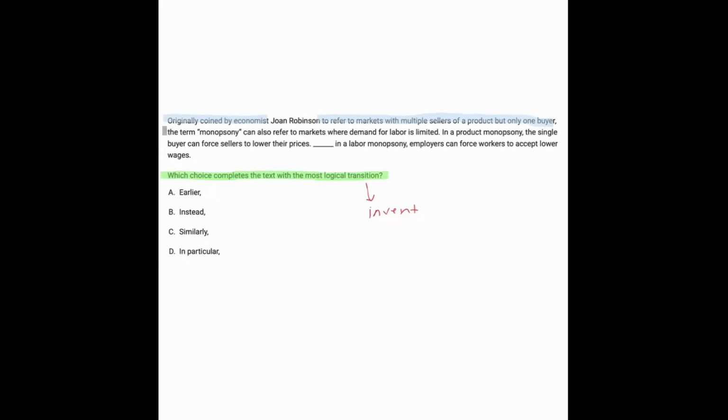one buyer, this term can also refer to markets where demand for labor is limited. In a product, whatever, the single buyer can force sellers to lower their prices. On the other hand, in a labor whatever, employers can force workers to accept lower wages. So first we have the definition of the monopsony in the blue sentence. Then we have a specific example.